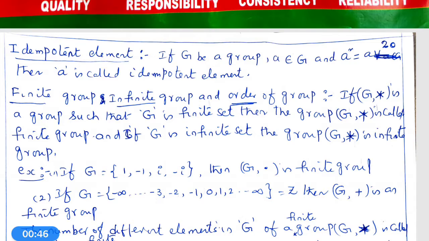If G is a group, that means G comma dot is a group, that is, dot is multiplication acceptable as a binary operation on the non-empty set G. Let A belong to G. If A square is equal to A, like 1 square is equal to 1, then A is called an idempotent element in the group. In certain groups, no element is idempotent. In certain groups, some elements are idempotent. In some groups, all the elements are idempotent. That is the concept of idempotent.